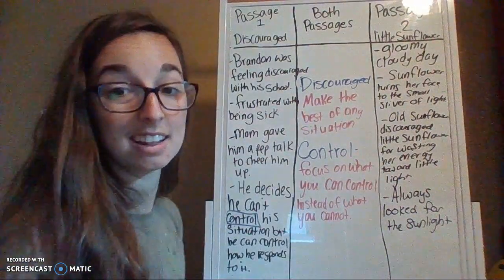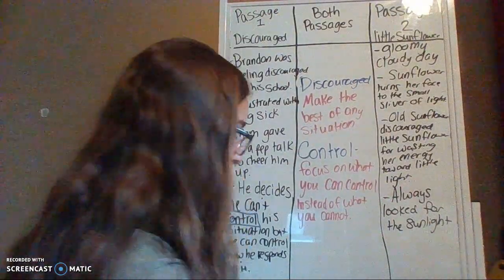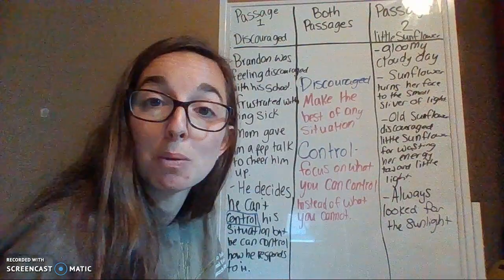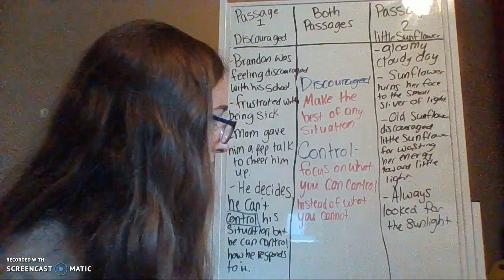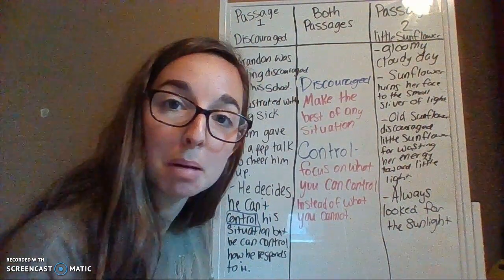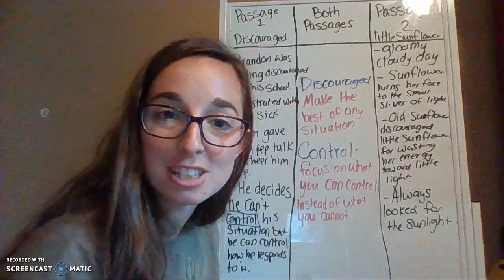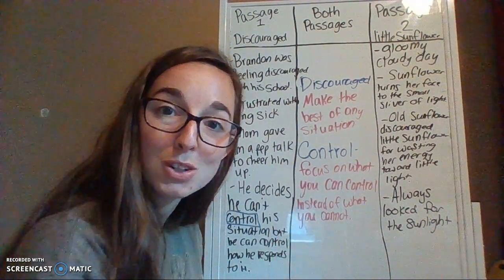Which I think is a very good lesson for what's going on right now with us. Like I said before, we don't have any control of what's going on in the world right now, but we do have control with how we approach the situation and how we handle the situation. We can choose to be sad and bummed out, or we can choose to make the best of any situation and every situation. So you guys are going to do this on your own tomorrow with 2 new passages,